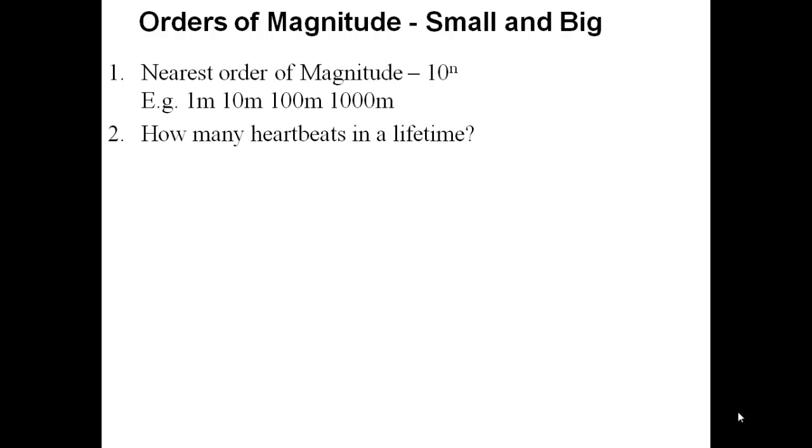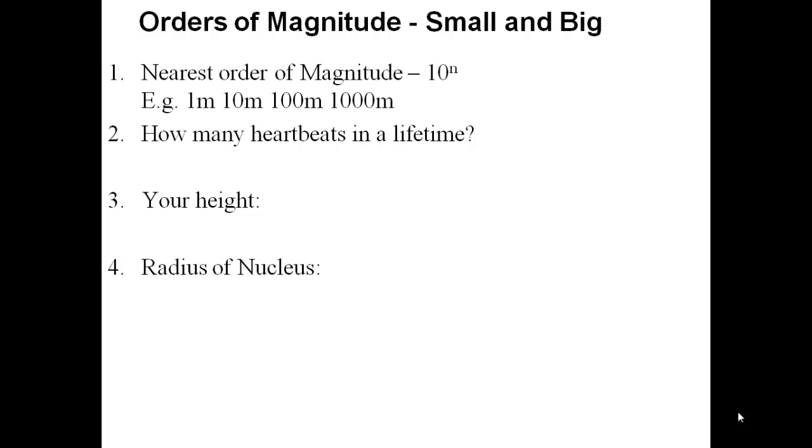You need to do calculations and estimations such as how many heartbeats are you roughly going to have in a lifetime. Think how many heartbeats you have in a minute, in an hour, in a day, how many days in a year, and estimate 70 years. Multiply these together without using a calculator, and you'll get an estimate, and that basically is the number of heartbeats in your lifetime. Your height is going to be pretty much the same height as me, to 1 order of magnitude.